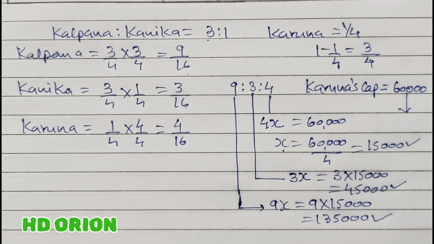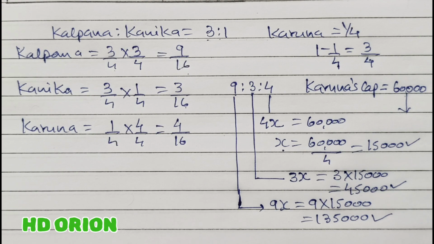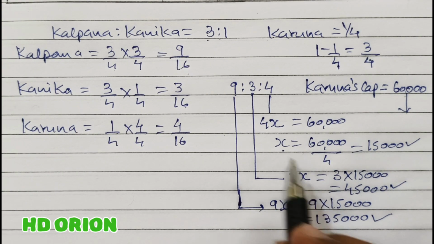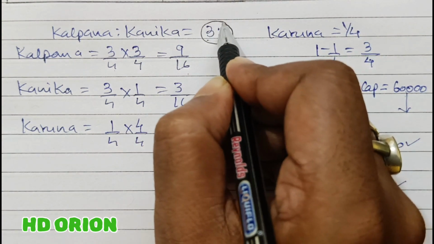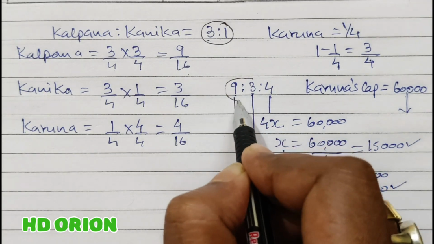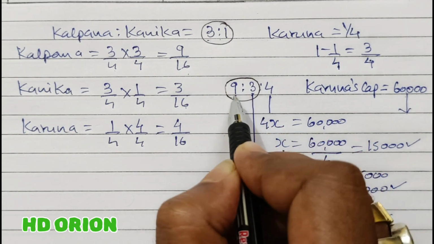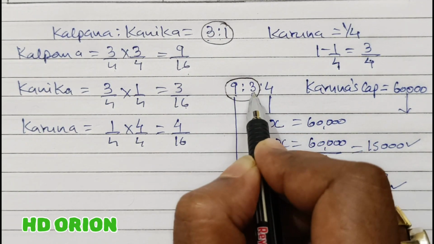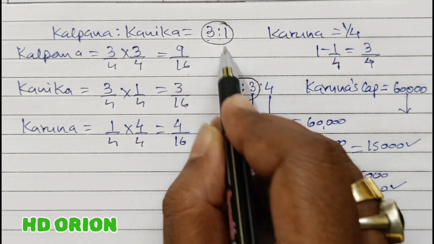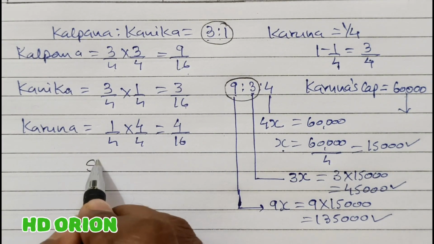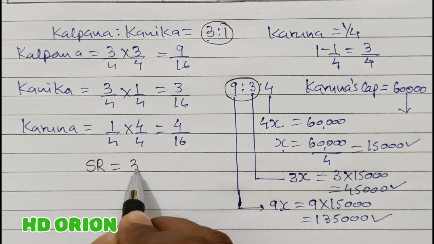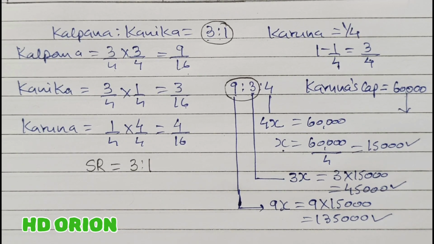Now let us go for the partners' capital account. And one more thing one should notice here is that the old ratio is 3:1, and in the new ratio also the old partners' ratio is 3:1. You divide by 3, you will get 3:1. So it is the same. So in this case also the sacrificing ratio will be our old ratio, that is 3:1.